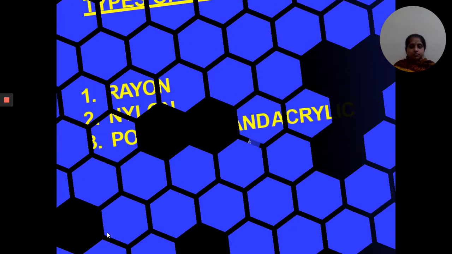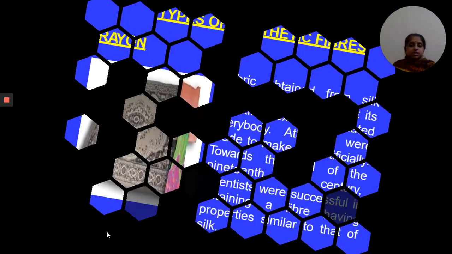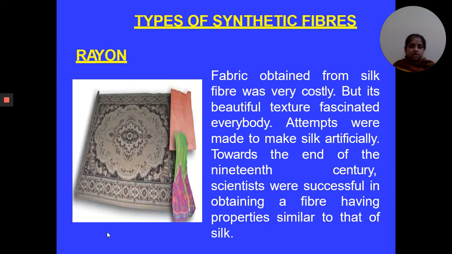What is rayon? Rayon is a synthetic fiber. This rayon is known as artificial silk. Fabrics obtained from silk fiber are very costly, but its beautiful texture fascinated everyone. That's why scientists discovered a substitute for silk, which is known as rayon. Scientists discovered this substitute towards the end of the 19th century.